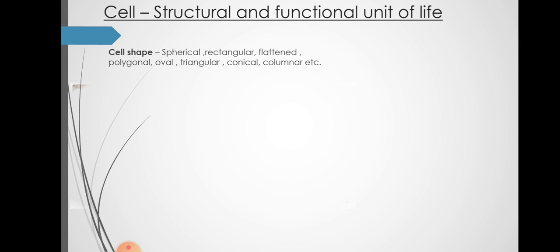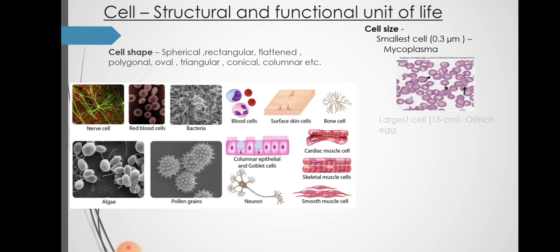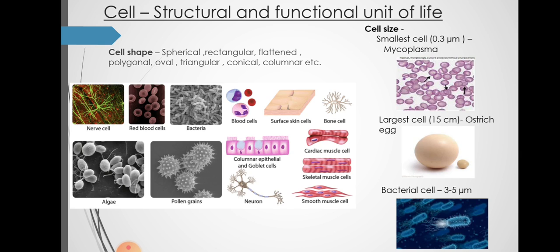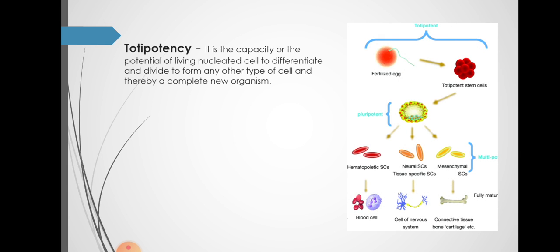Cells have various shapes and sizes. The smallest cell is mycoplasma, which is 0.3 micrometer in dimension. The largest is the 15 centimeter ostrich egg, and bacterial cells are 3 to 5 micrometer in dimension. Then there is a very important definition here.